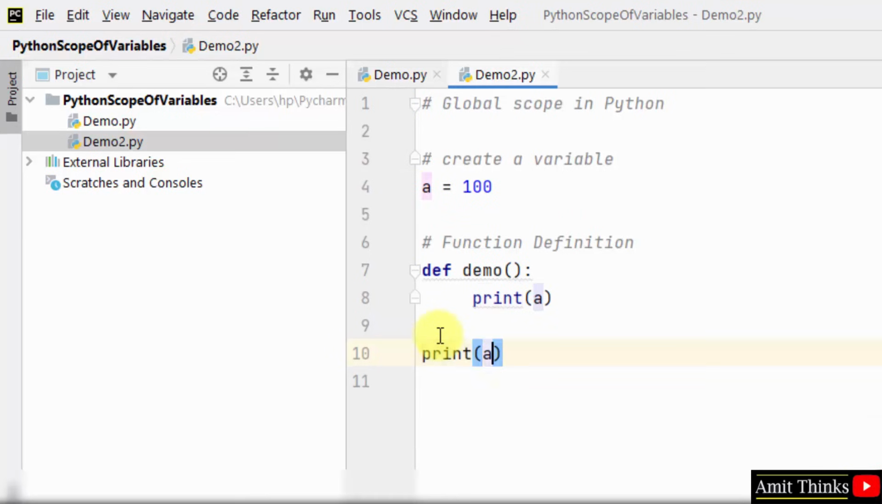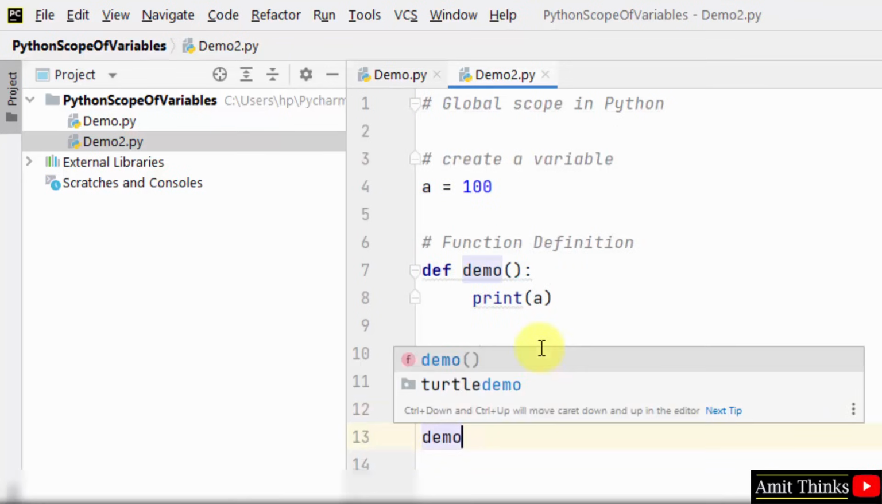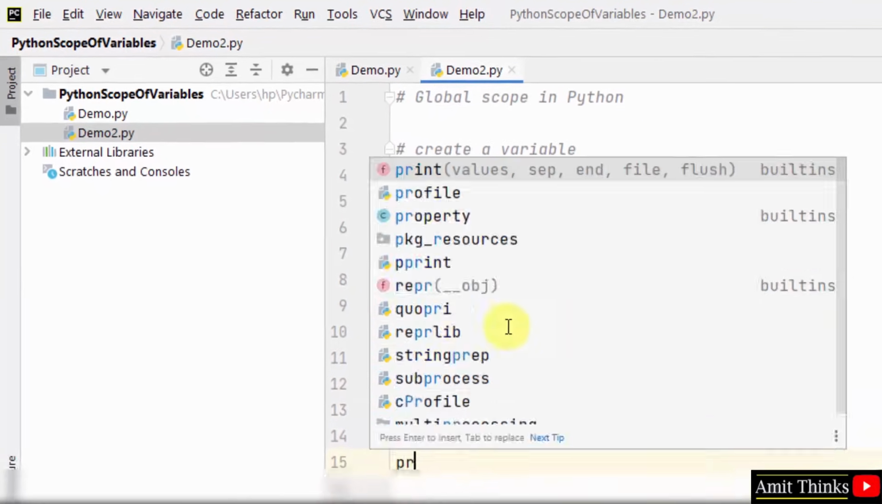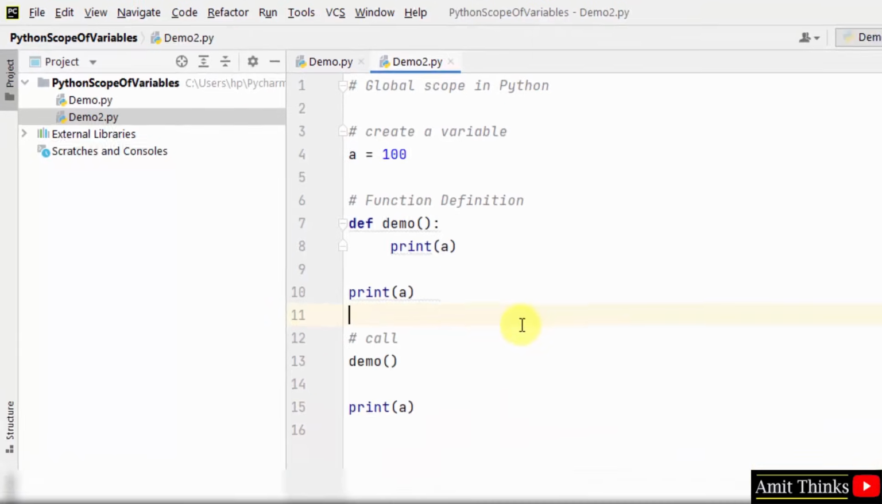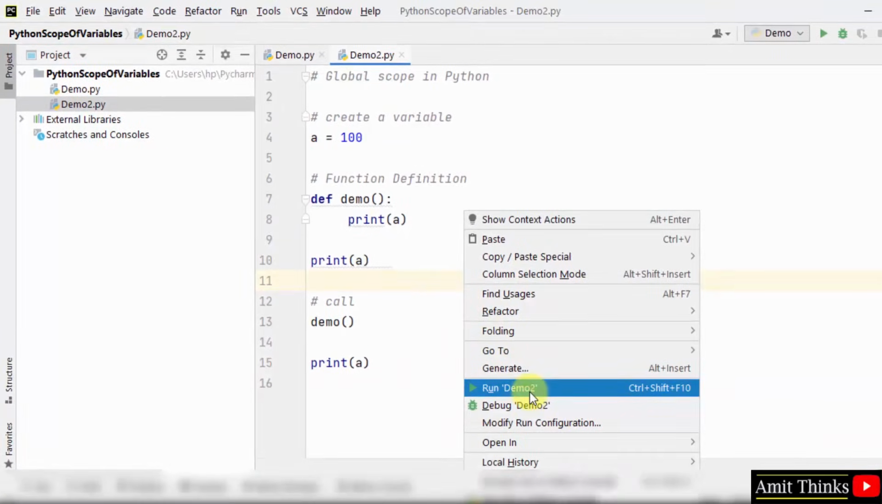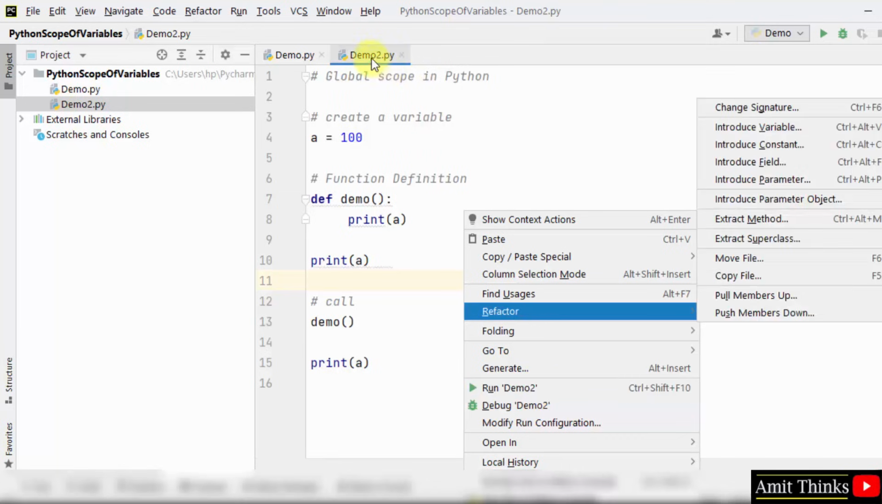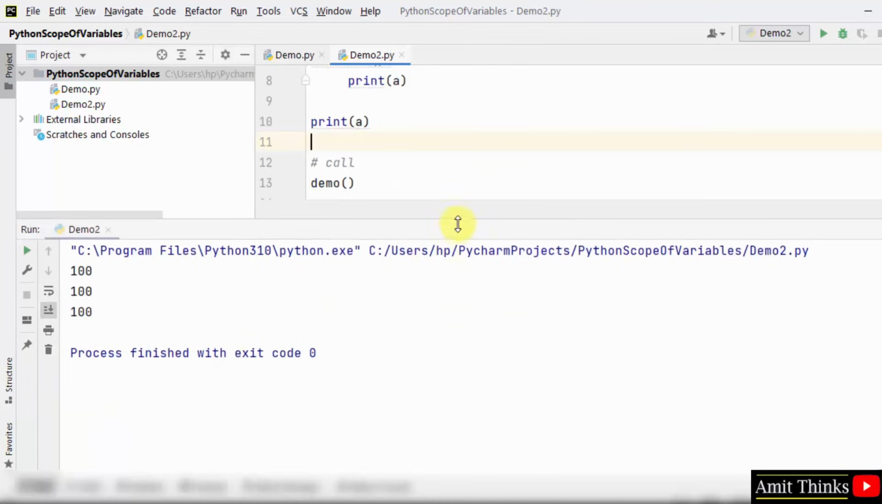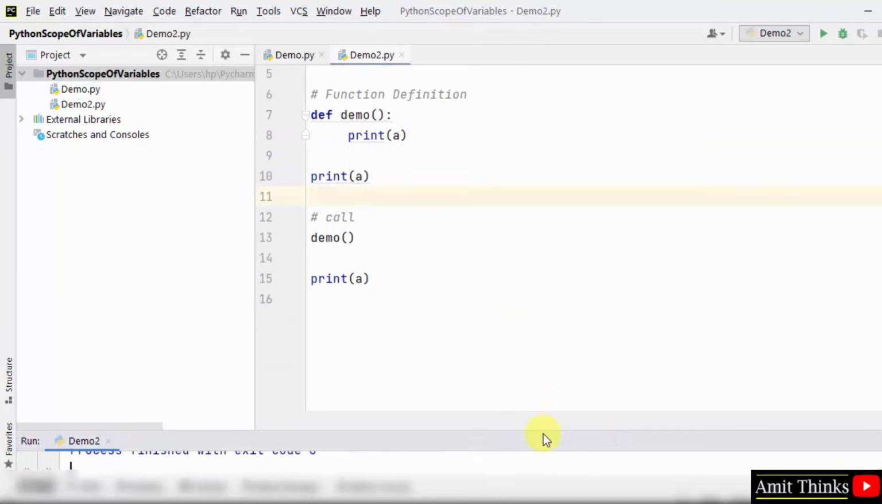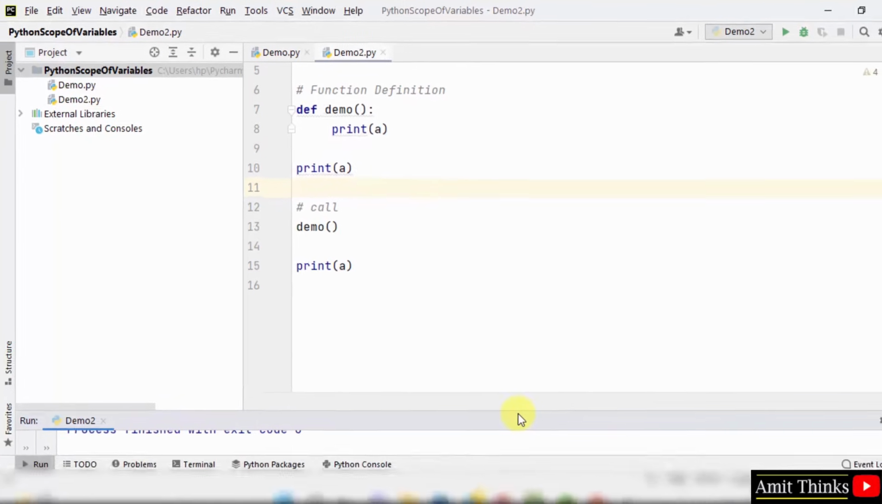Now I'll print it again here. Now let me call the function again. Again I can print it here. So we are accessing it 3 times. It's a global scope, it won't show any error. Right click and run demo2. Demo2 is our file name. Now you can see 3 times 100, that means there is no error. Why? Because we have used the same variable name inside and outside the function.